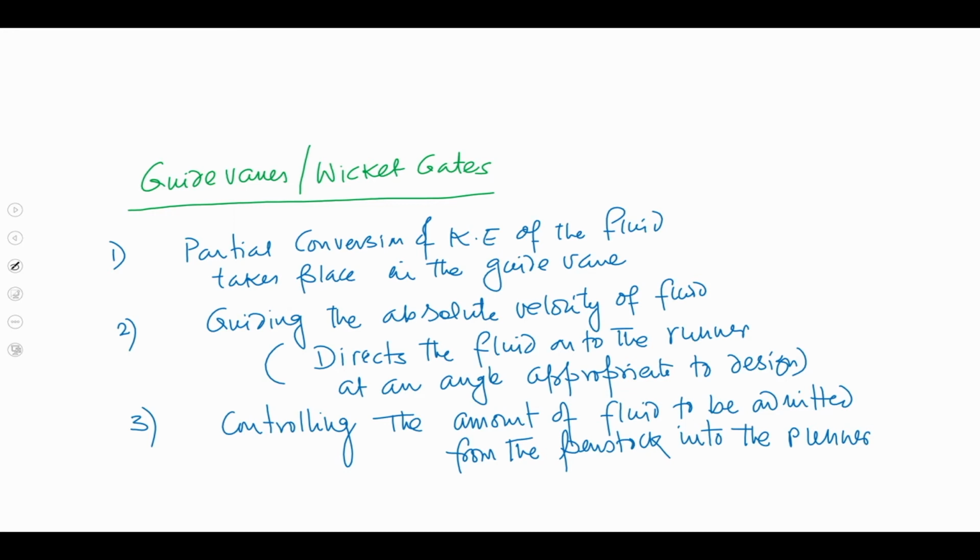So, this is obvious that it controls the amount of fluid to be admitted from the penstock into the runner, depending on the load. So, these 3 are important objectives of having these guide vanes.